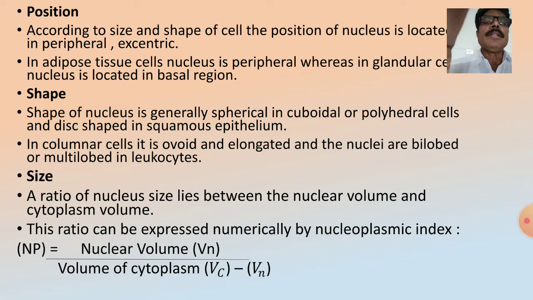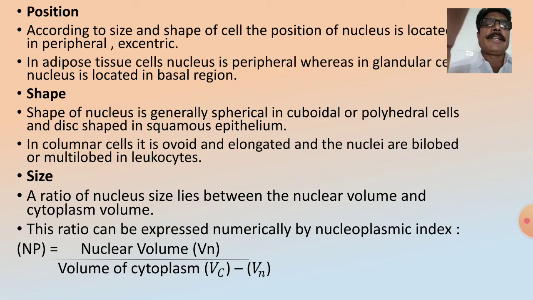Some cells also have an eccentric nucleus, which lies to one side of the cytoplasmic material. Centric means the nucleus is centrally present. According to the size, shape and function of the cell, the nucleus shows that position.